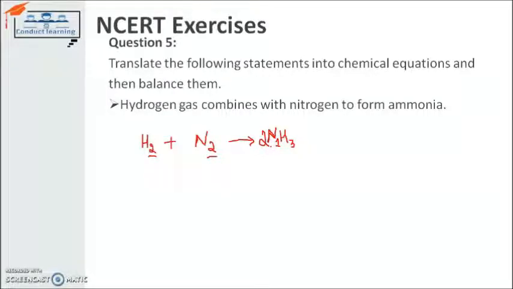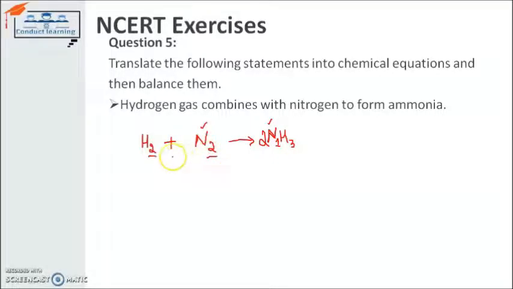Now the number of atoms for nitrogen on the product side are 2 and the number of atoms for nitrogen on the reactant side are also 2. Now both are balanced. But now what about hydrogen? Now the number of atoms for hydrogen is 6, because 2 molecules giving 3 atoms for each molecule is giving a total of 6 atoms. Now it's not balanced, so I have to balance it.